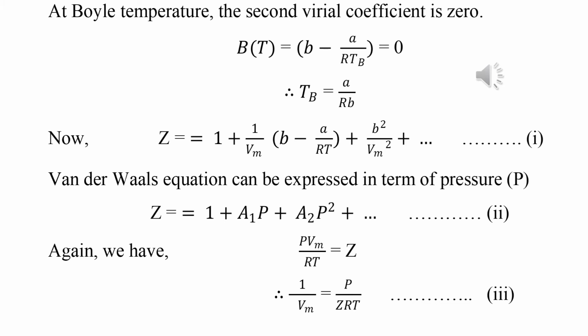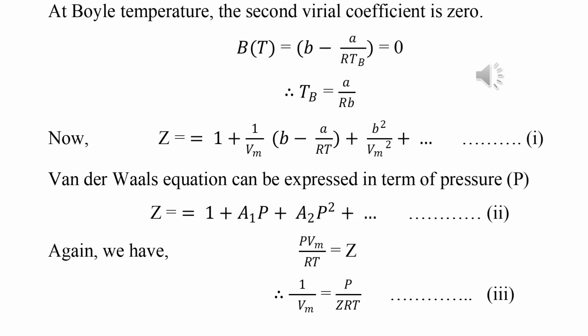Now Z equals 1 plus (B minus A by RT) by Vm plus B square by Vm square, this is equation 1. The Van der Waals equation can also be expressed in terms of pressure, and we can write Z equal to 1 plus a1 P plus a2 P square plus dot dot dot, this is equation 2.